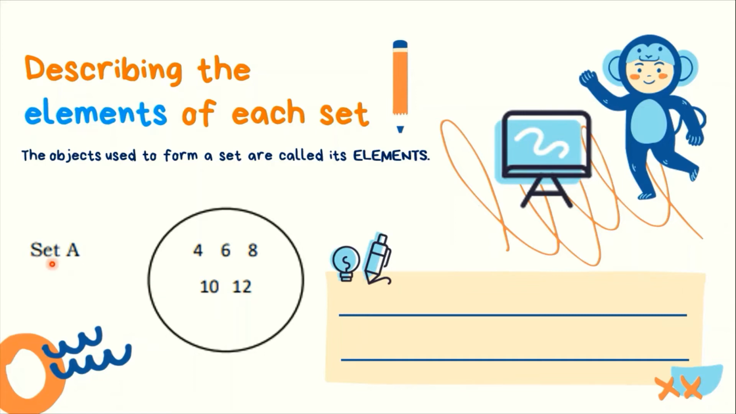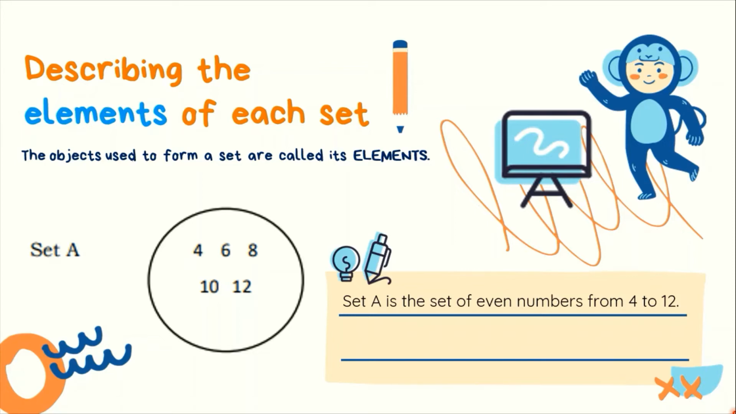Set A is the name of the set. And these 5 numbers are the elements of set A. Observing these numbers, mapapansin natin na itong mga numbers na ito ay mga even numbers. They are all divisible by 2. And they are starting with 4 and ending with 12. From this information, we can describe set A as the set of even numbers from 4 to 12.